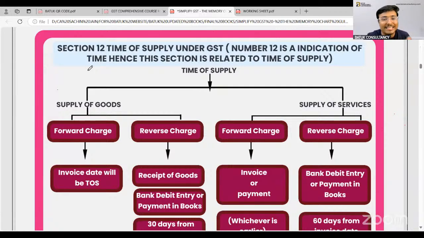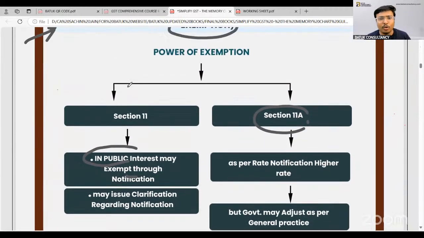Sir, no GST limit is applicable in case of restaurant, but I just want to link it with a specific provision. Yes, Mahendra sir, definitely will repeat. There are two specific sections you can check: Section 11 and Section 11A. Section number 11 says that the government has power to exempt particular goods or services in public interest through the notification. And for clarity, they may issue a clarification related to that matter.